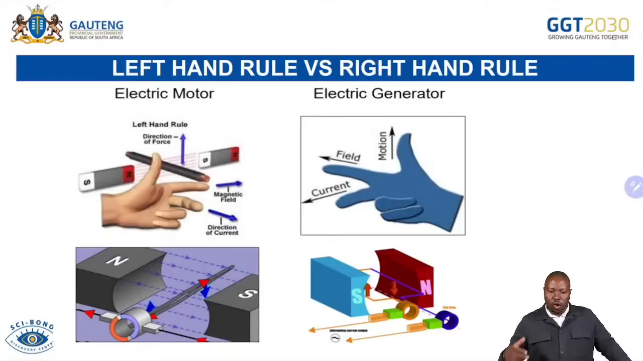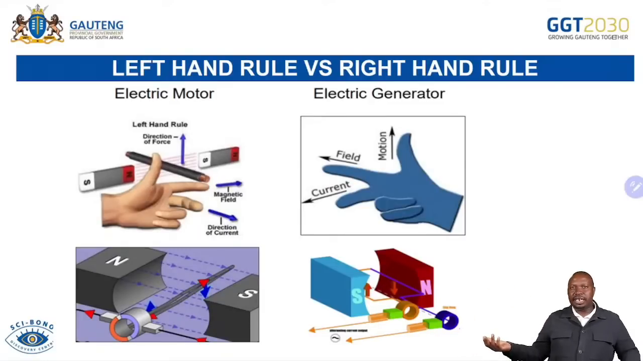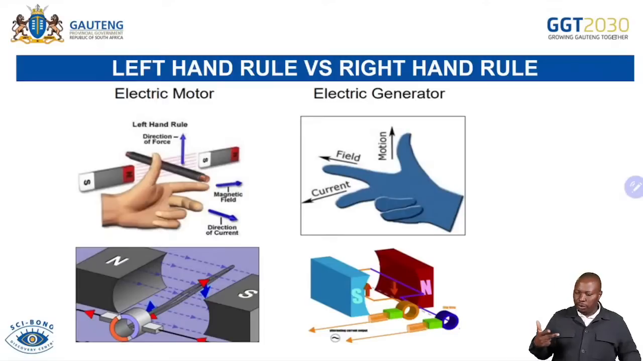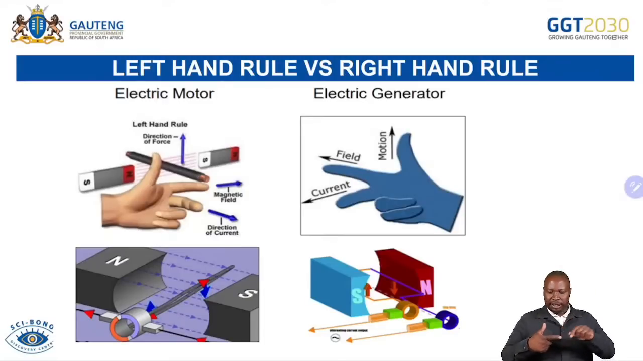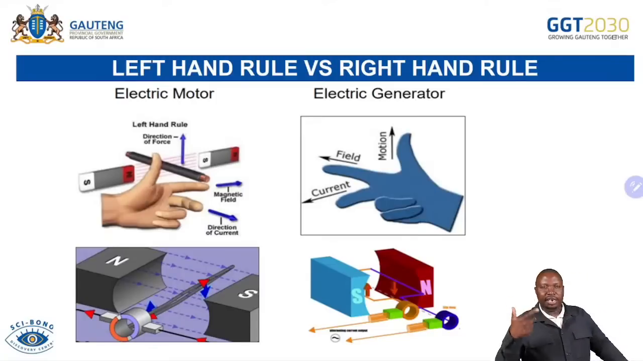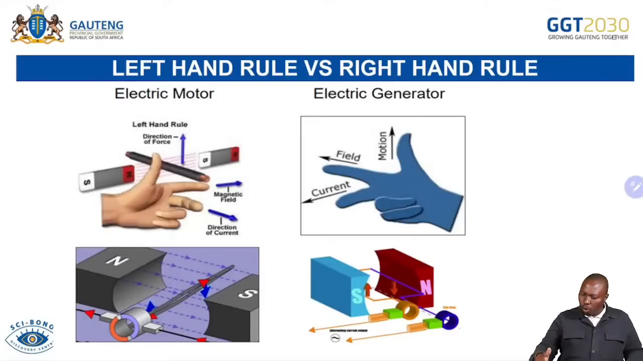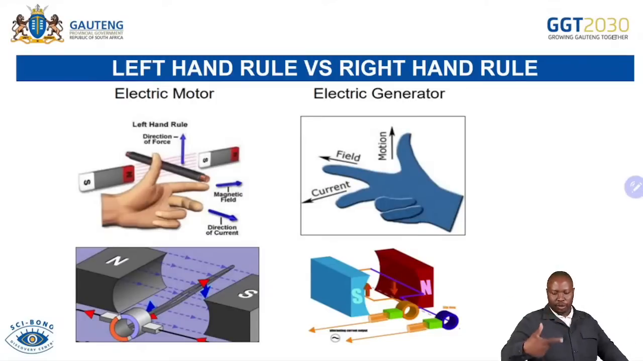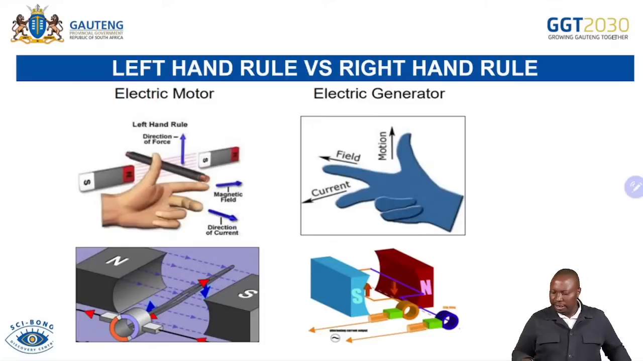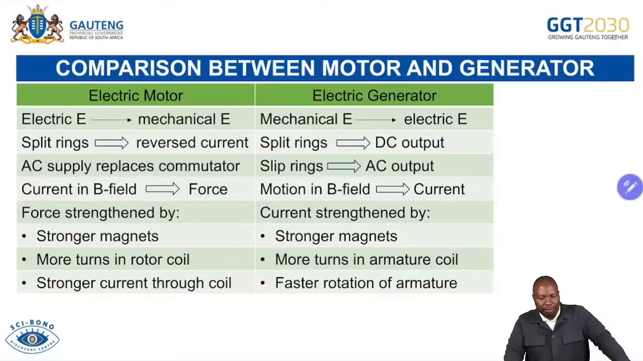And as you look on the other side, the generator, we're using the right-hand rule. Same principles. The first is the field, the second one is the current, and this one will indicate the motion. Then always from north to south. So if you're putting your hand like that from north to south, you will be able to determine the direction, and we won't have problems.